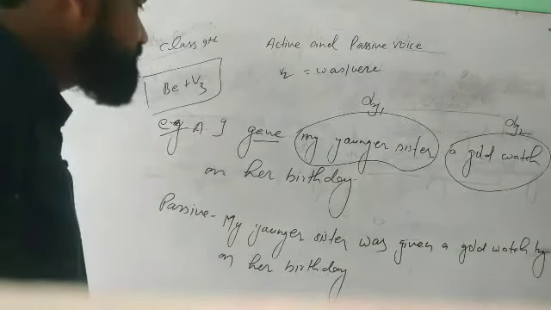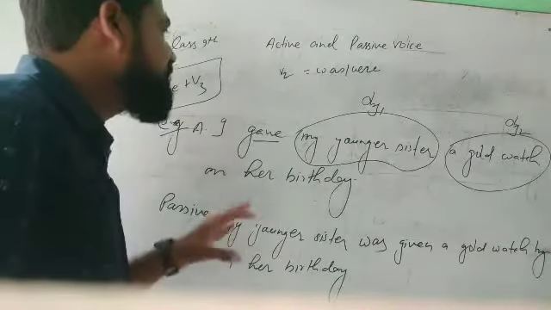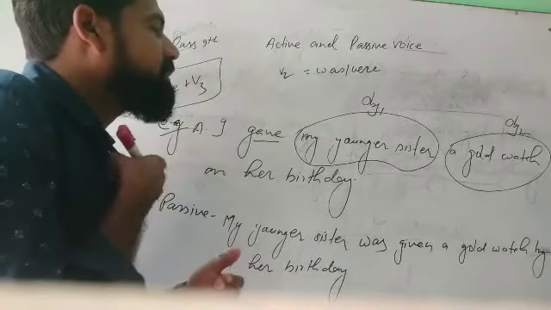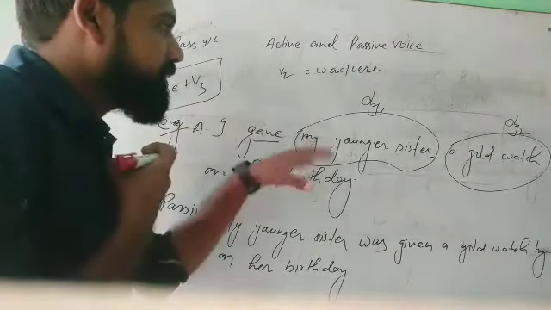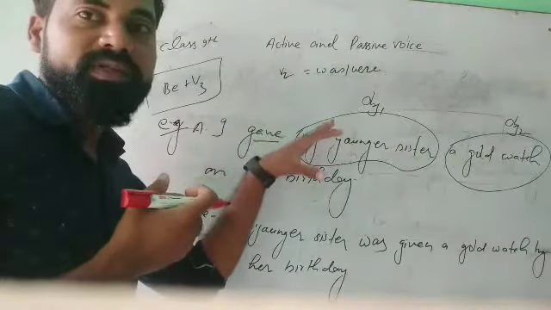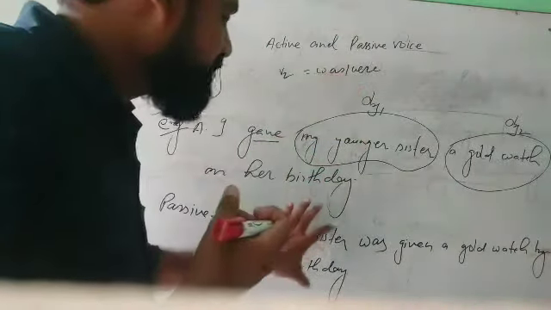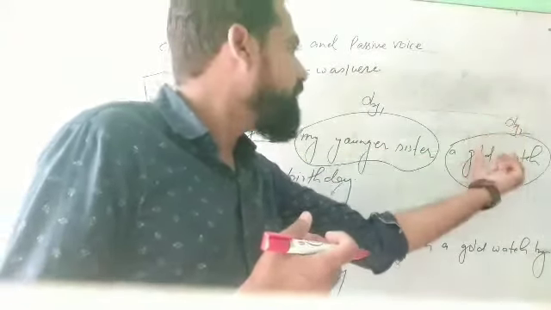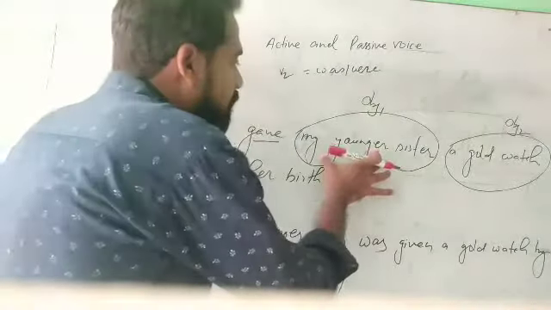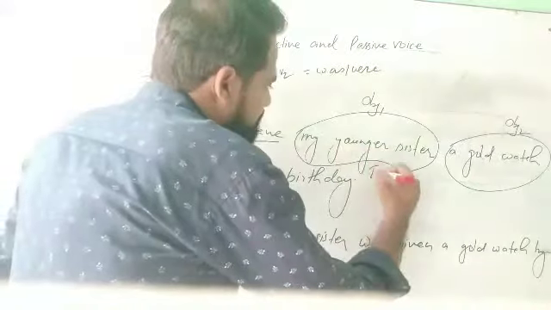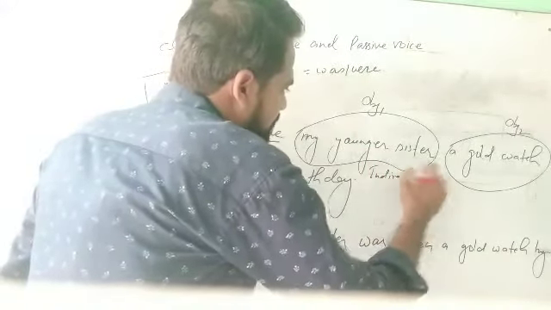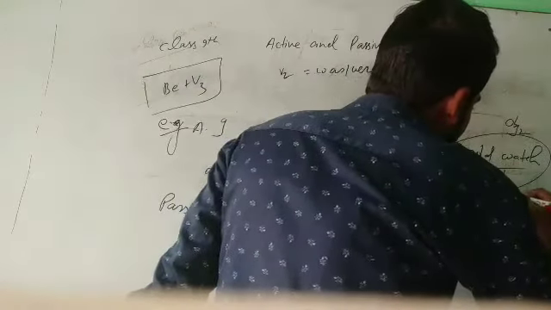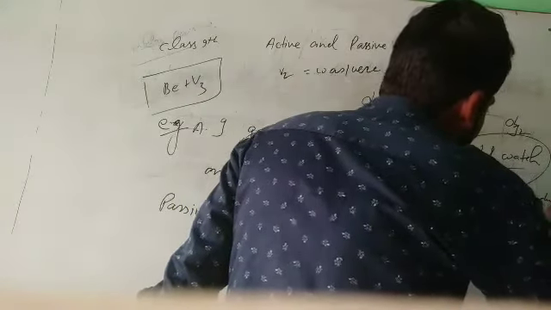Okay, so using this method you can convert from active to passive, and because this sentence contains two objects, and the first one is given here, I am going to use the second object. How do we use? Let us see. This is called indirect object, and this is called direct object.